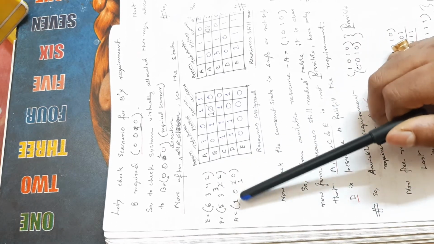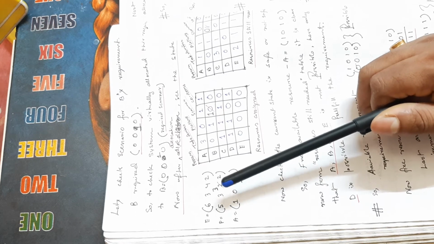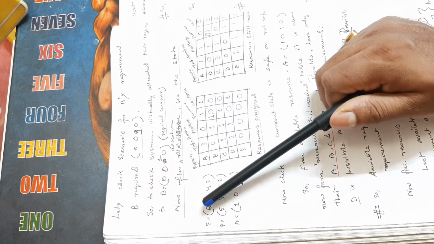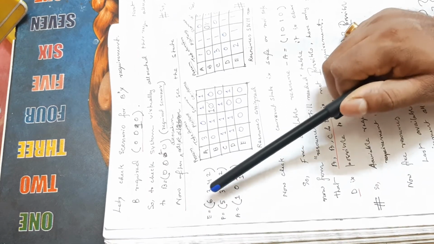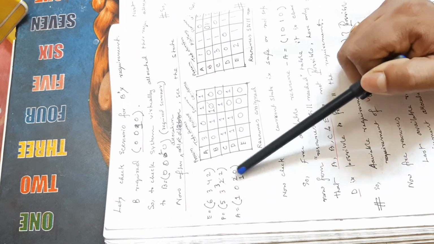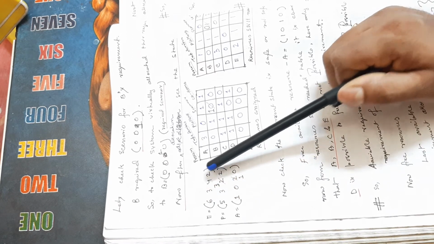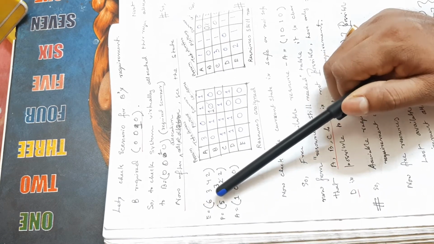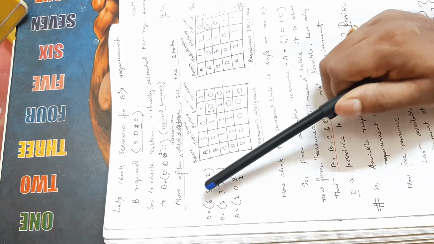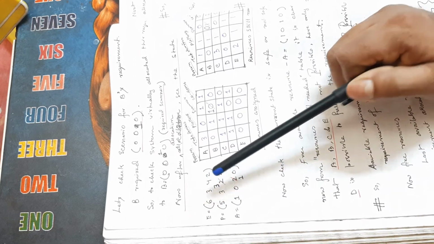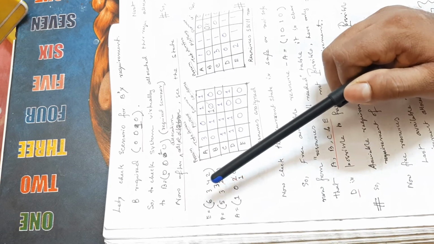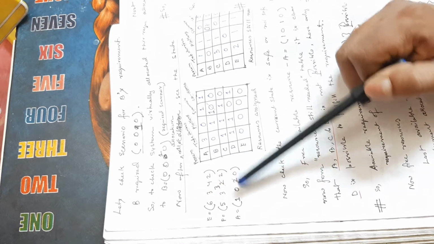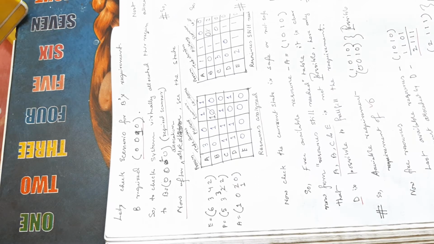And again, if you calculate the availability after changing the assignment: 6 subtracted by 5 is 1, 3 subtracted by 3 is 0, 4 subtracted by 3 is 1 because it is changed, and 2 subtracted by 2 is 0. So right now my available resource is 1010.